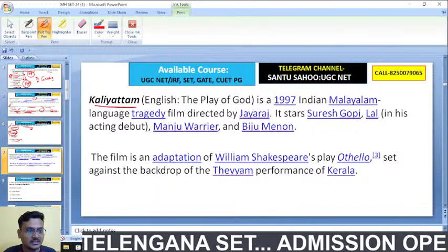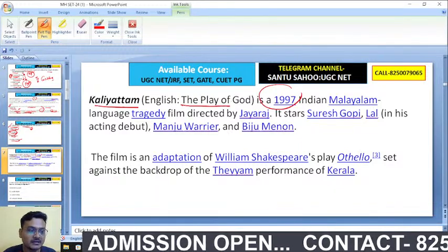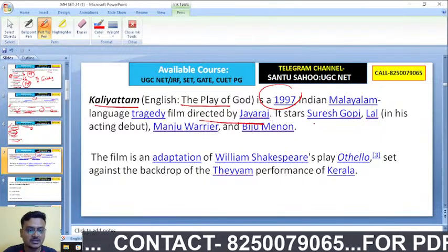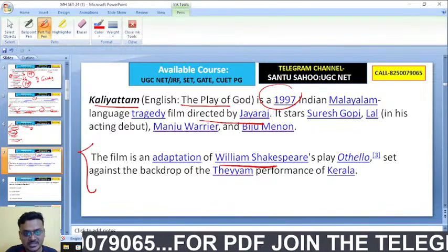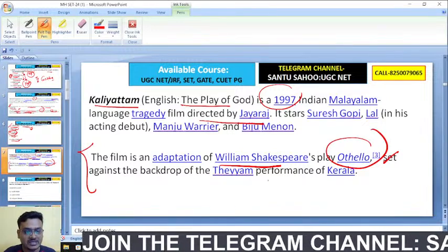Here you see Kaliyattam, in English The Play of God. It's a 1997 Indian Malayalam language tragedy film directed by Jayaraaj. The film is an adaptation of William Shakespeare's play Othello, set against the backdrop of the Theyyam performance of Kerala.